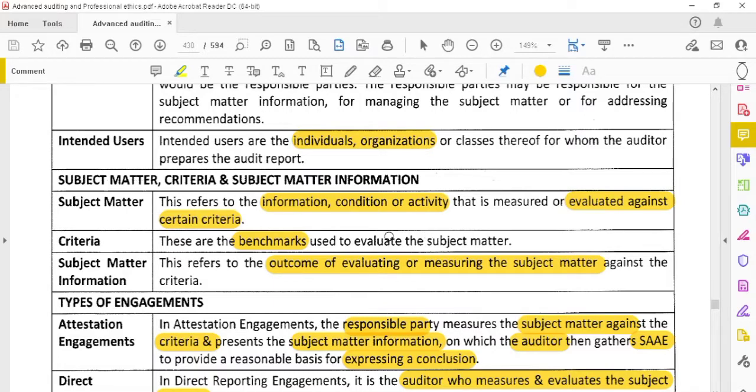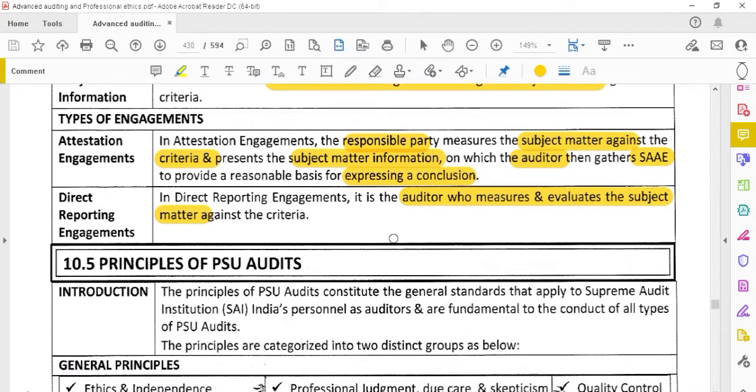Okay, next, there are two types of engagements. One is the attestation engagements and another one is the direct reporting engagements. In attestation engagements, everything is prepared by the management itself. They will provide the subject matter criteria, and the subject matter information also will be provided by the management itself. The auditor only has to obtain sufficient and appropriate audit evidence and express the opinion on whether they have achieved or not. Only the opinion, true and fair view or not, has to be provided by the auditor. That is called the attestation engagements.